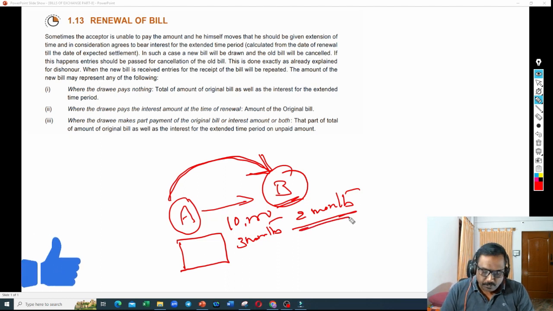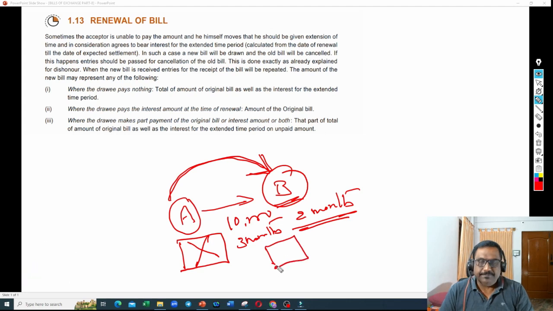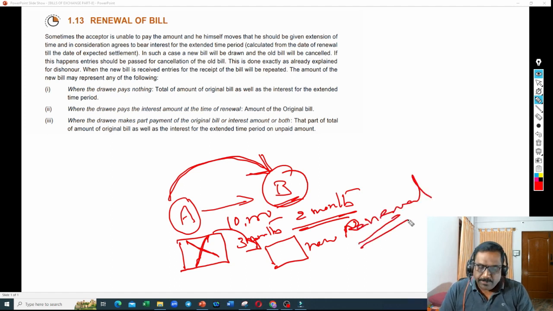Then what he will do is cancel this bill and write another new bill. So cancelling the old bill and writing a new bill is called renewal of a bill. What do you mean by renewal? Cancelling the old bill and writing a new bill for the extended period as requested by the drawee is called renewal of a bill.